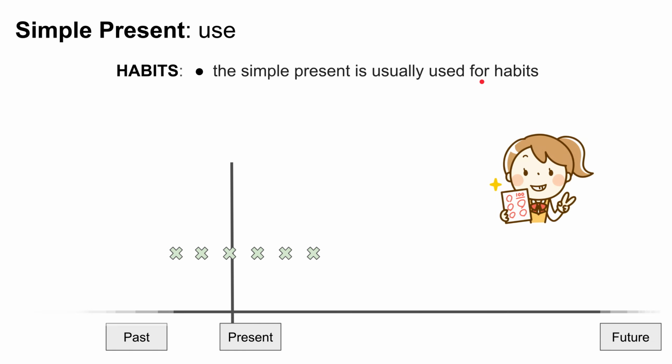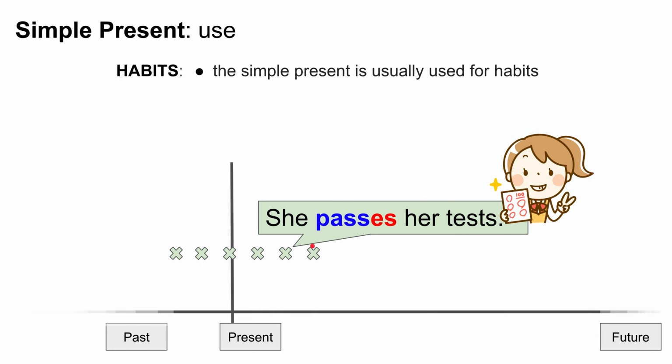So, for example, here's a girl, and something you can notice is that she has a habit. What is her habit? Her habit is that she passes her test. It's not one time in the past, it's not one time in the future, and it's not in the present. It's a habit that she does in the past and the present. Again and again and again, she passes her test.